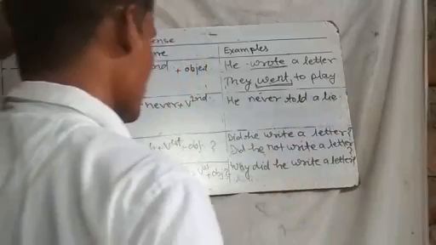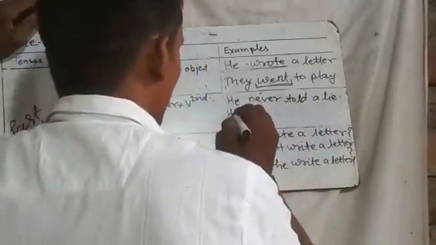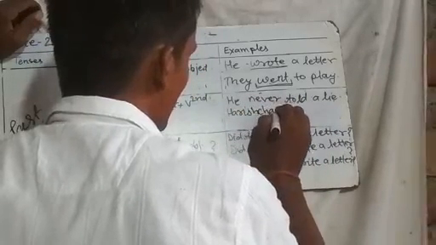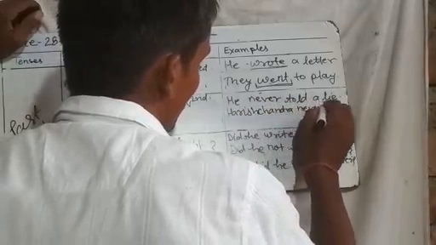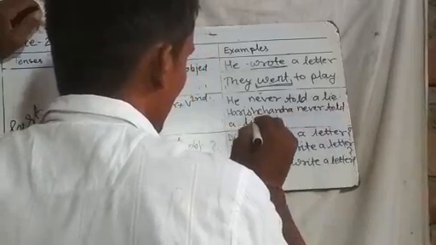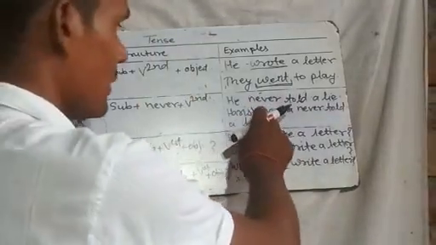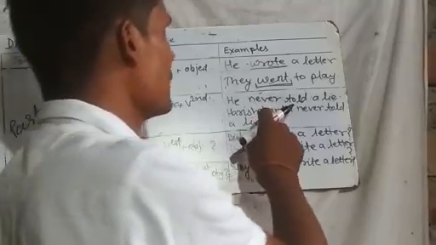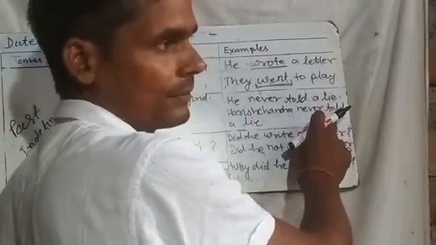or Raja Harishchand never told a lie. This example shows that it is a negative sentence, and this negative sentence is given with the second form of the main verb.